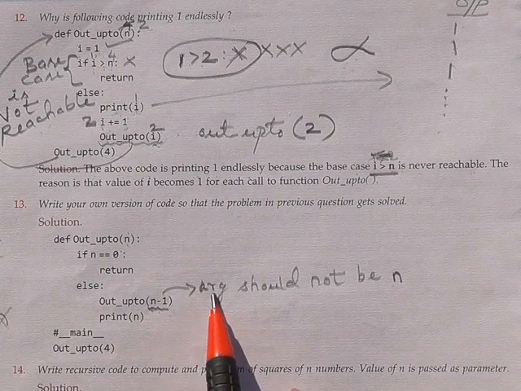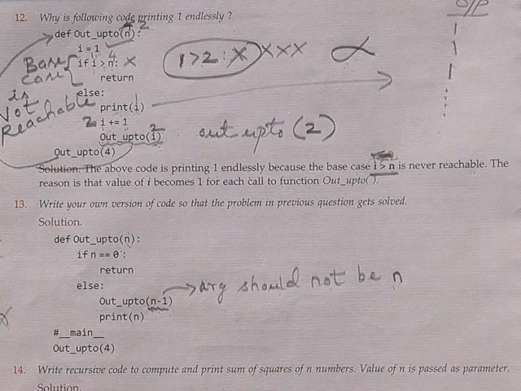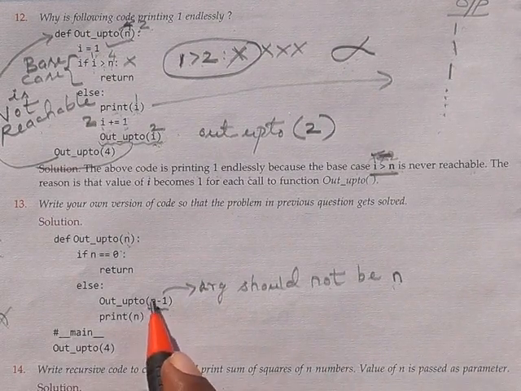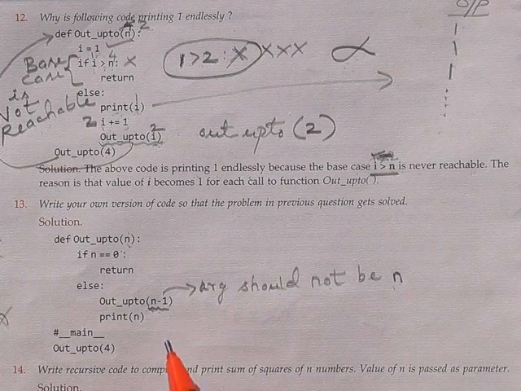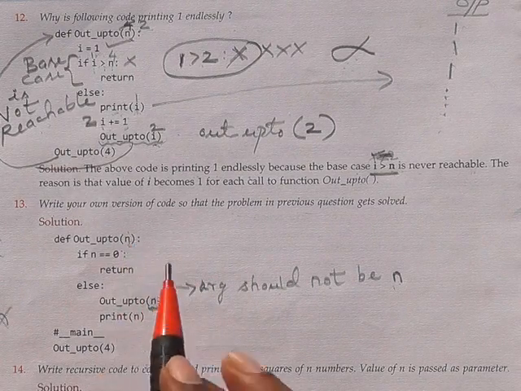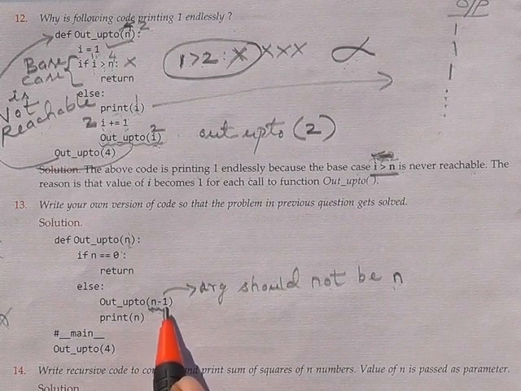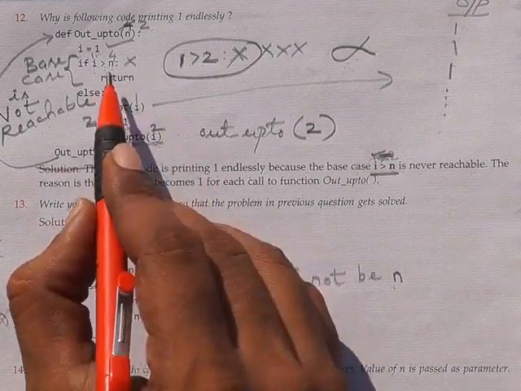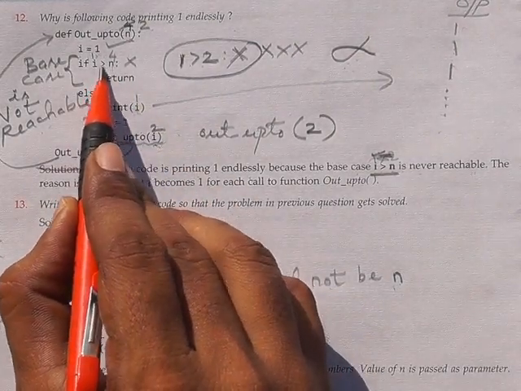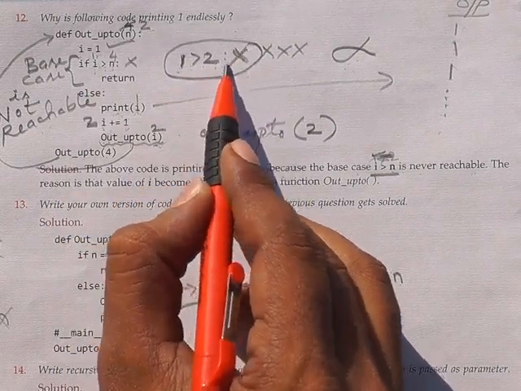What's the rule? This argument should not be the same n. So the idea I am using now is n minus 1, or you can give n plus 1 like that. But both should not be the same, that is the rule. Clear? Okay. So I am using n minus 1. Now, here you see, the base case condition, 1 greater than 2, is always false.